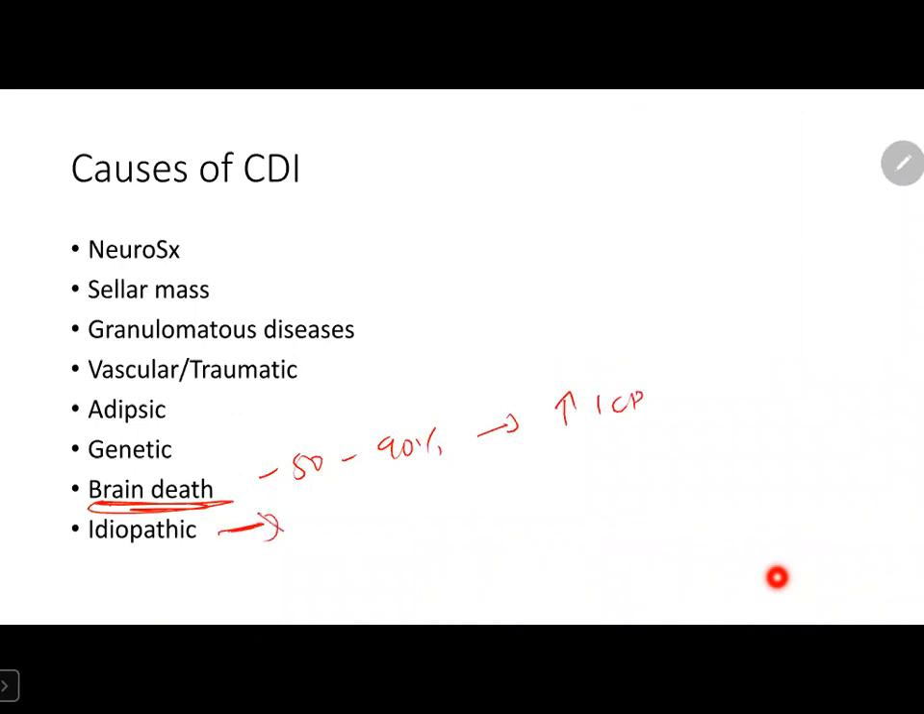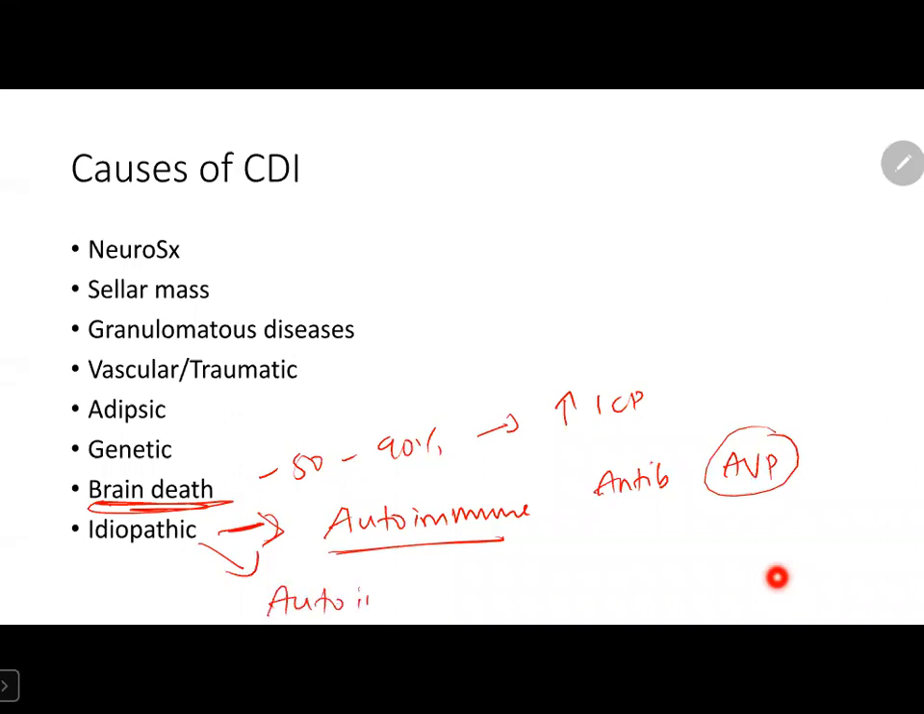Idiopathic, this is more common. Here they found that most of the idiopathic patients are having some autoimmune pathology which is unknown, which creates antibodies to vasopressin. Or sometimes cranial diabetes insipidus may be associated with other autoimmune conditions, especially thyroid patients.